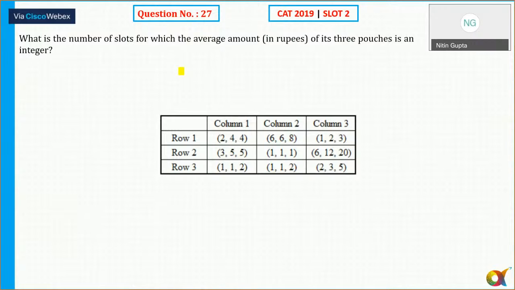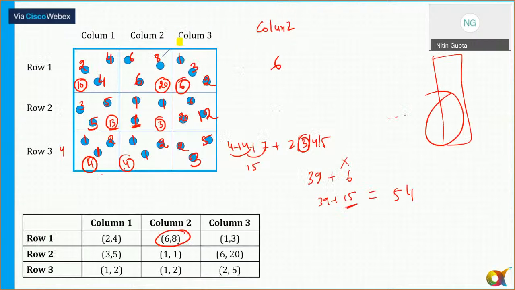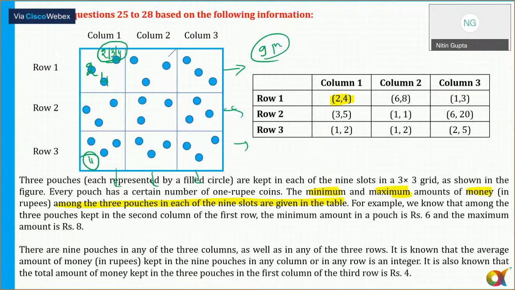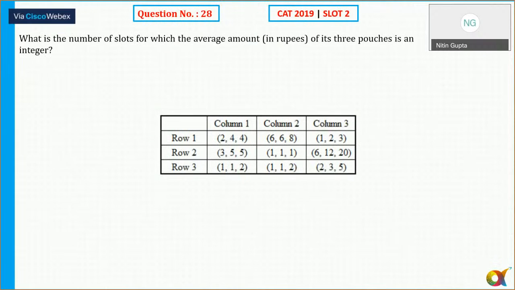What is the number of slots? Okay, so slot means, what do you want to say? 9 slots. Okay, so cells it is talking about, huh? So what is the number of slots for which the average of its pouches is an integer?